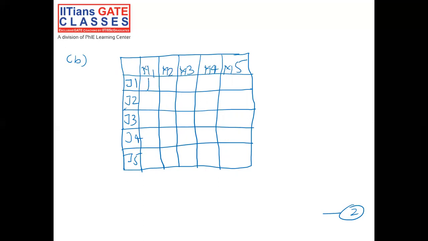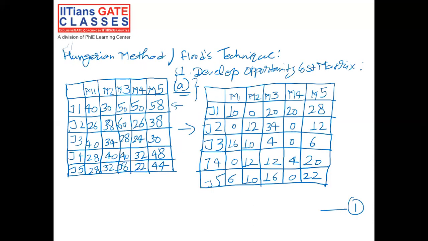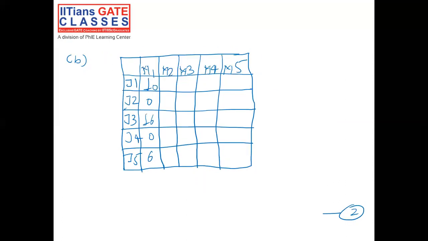So this would be 10, 0, 16, 0, and 6. Now go back and see the column 2. So column 2, again the smallest element is 0. So subtracting 0 from each element of column 2 would give you the same column 2 as before. So this would be 0, this is 0, then 12, then 10, then 12, then 10.